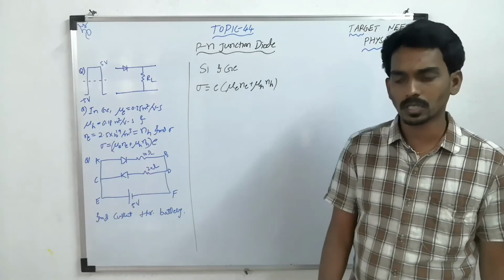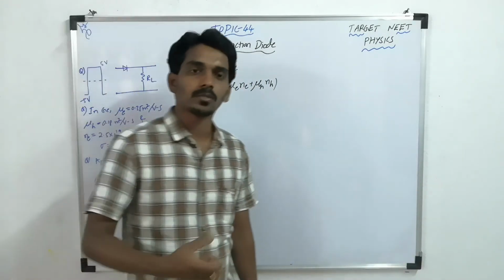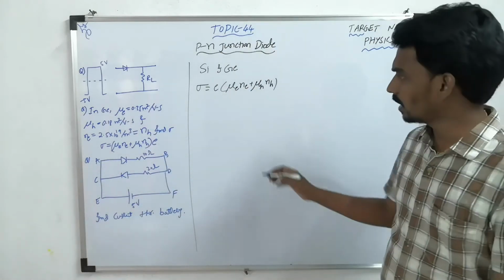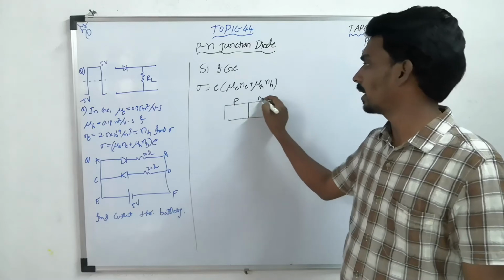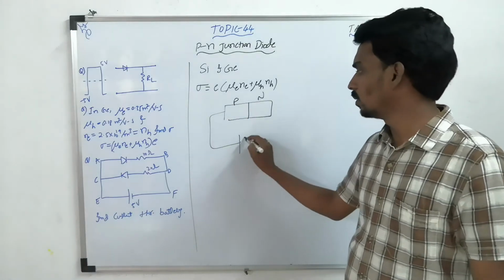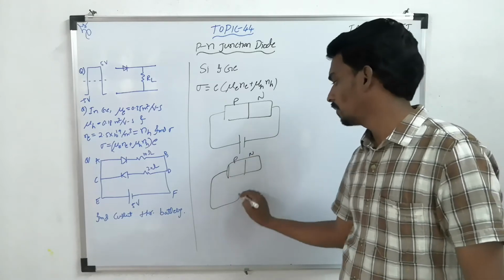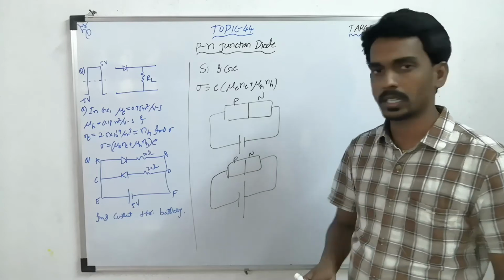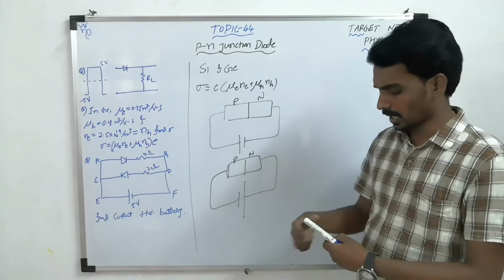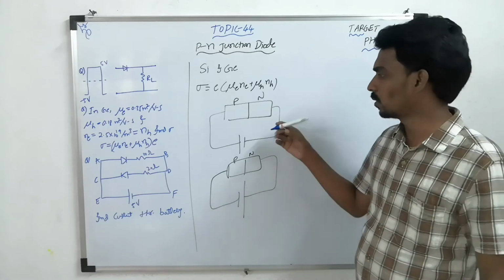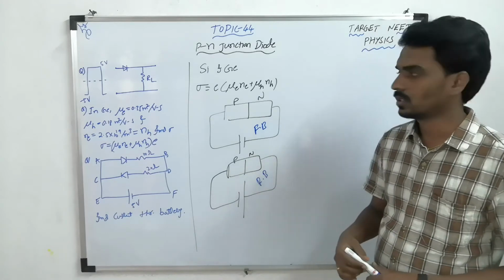The other kind of question is mainly asked based on forward bias and reverse bias. If you consider a junction diode, p-type and n-type, and you connect it to a battery such that the p-type is connected to the positive terminal of the battery, then it is called forward bias. This is forward bias mode, and this is called reverse bias mode.